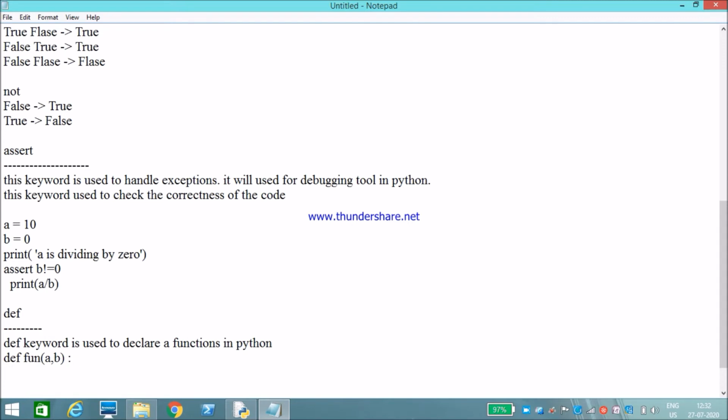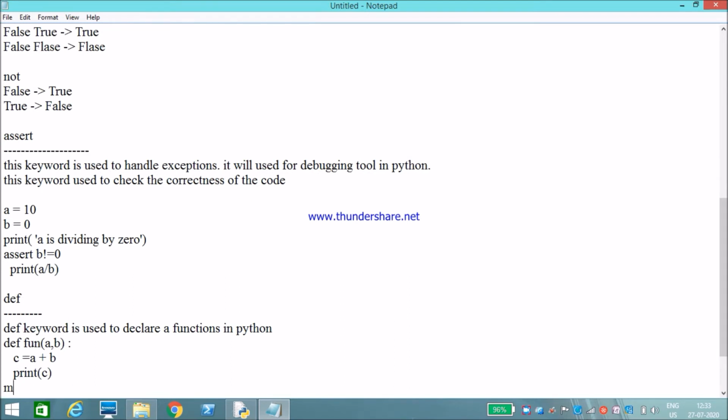Like this we will create a function: def, the function name, followed by arguments within parentheses, then a colon. Within this function we can do operations: a plus b, then I need to print c.